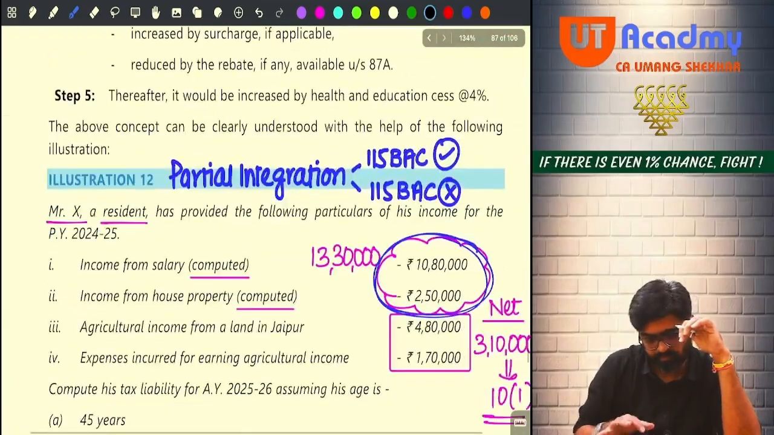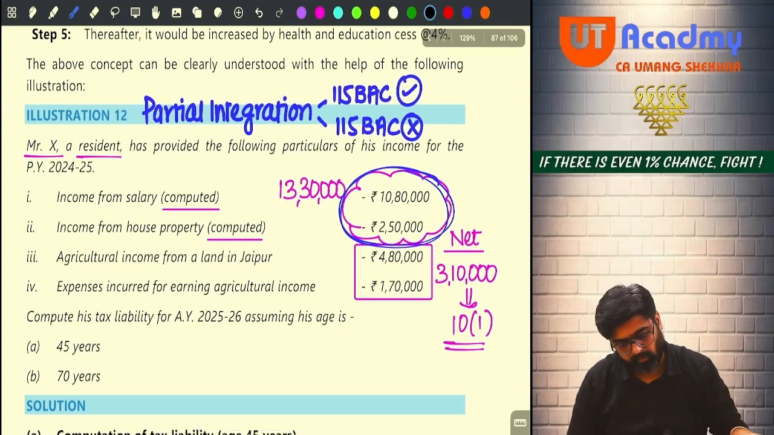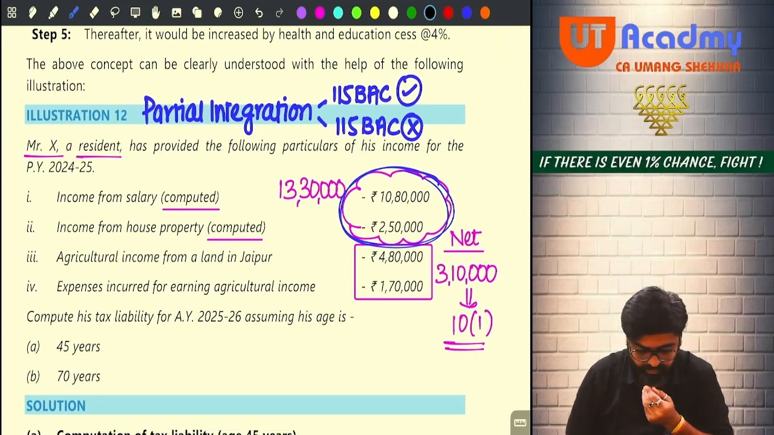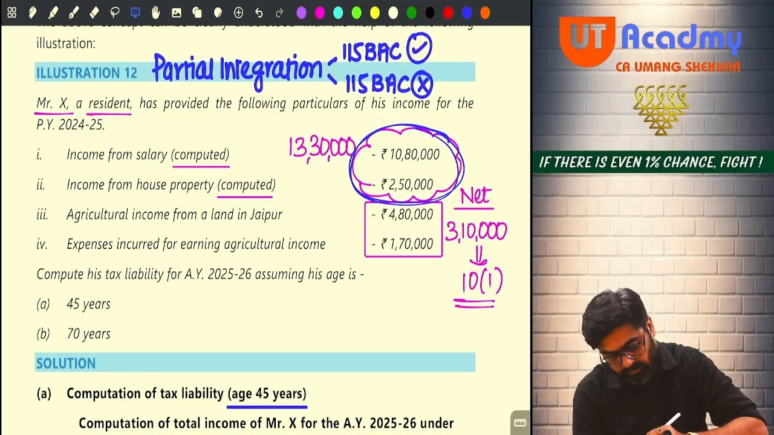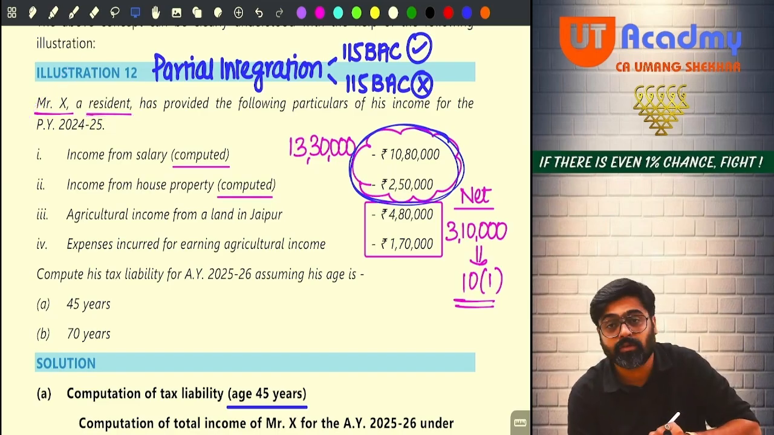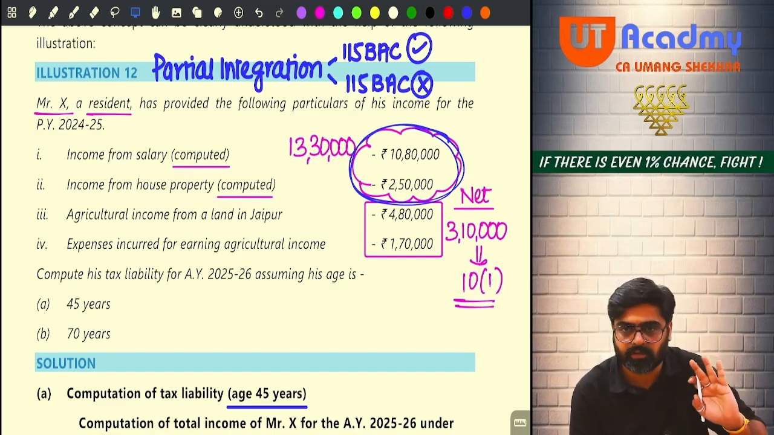Illustration number 12. First chapter, illustration number 12. The question says that Mr. X, a resident, has provided the following particulars of his income for the previous year 24-25. Income from salary computed. No need to do anything. They have computed salary. Take that salary as a part of your total income. Next, income from house property, that is also computed. Take that as a part of your total income. And both the incomes are taxable at normal rates. No special rates applicable.